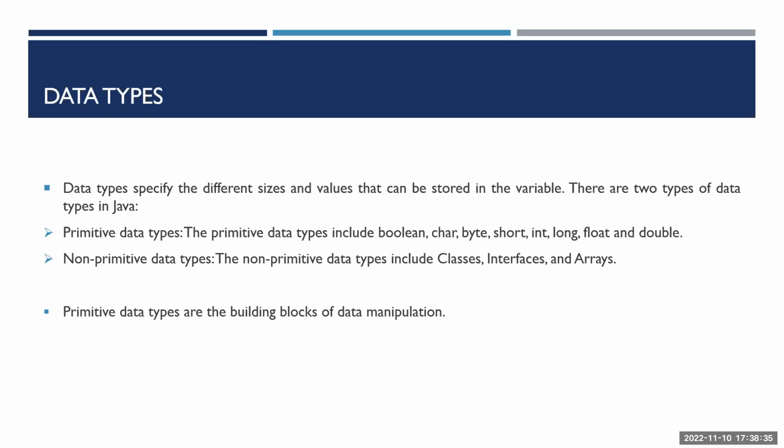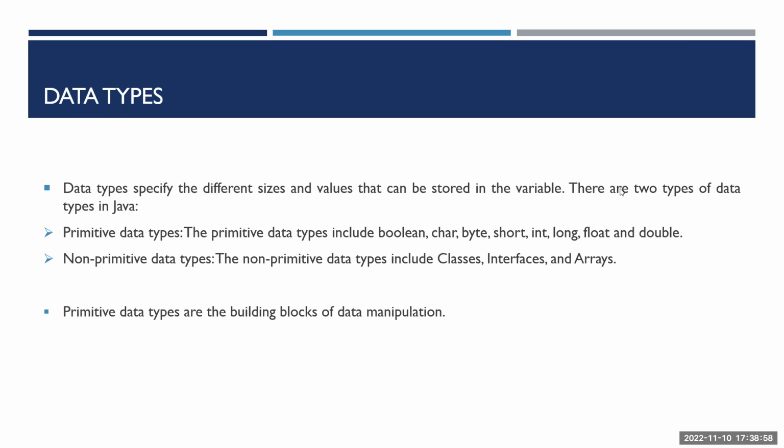If you want to store the price of fuel, it can be 100.16 or 99 point something. So if you want to store decimal values, you use a data type called float. All these are called data types. Data types define which type of value you're going to store in that variable.